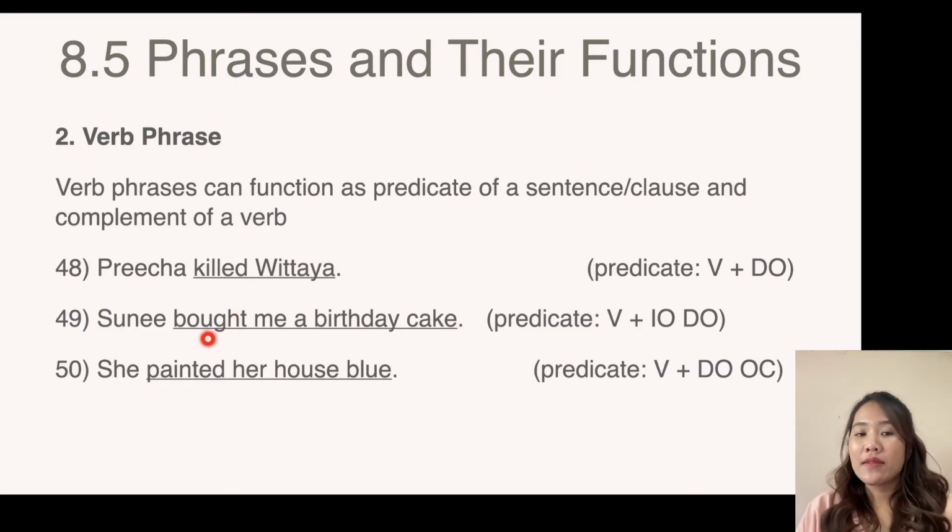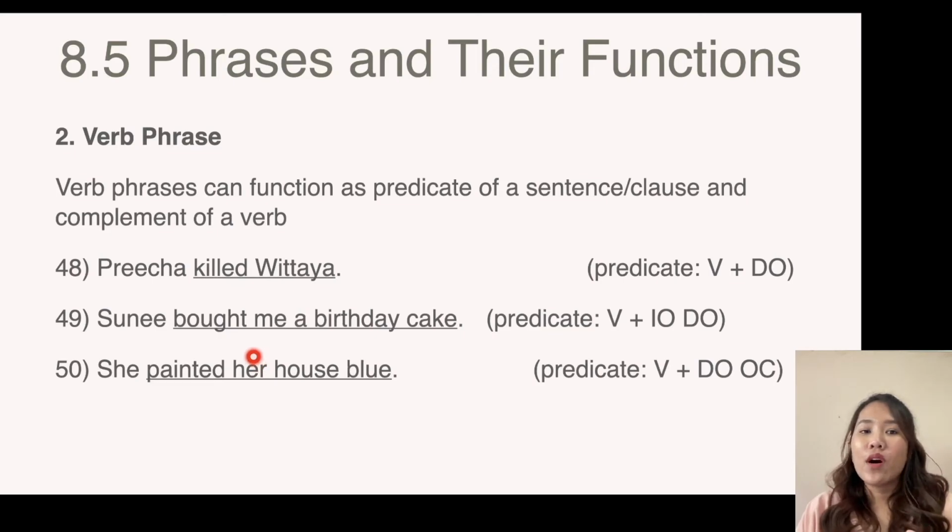Or Sunny bought me a birthday cake. So bought me a birthday cake is a verb phrase and it functions as predicate. She painted her house blue. Painted her house blue is also predicate. So when will the verb phrase function as complement?